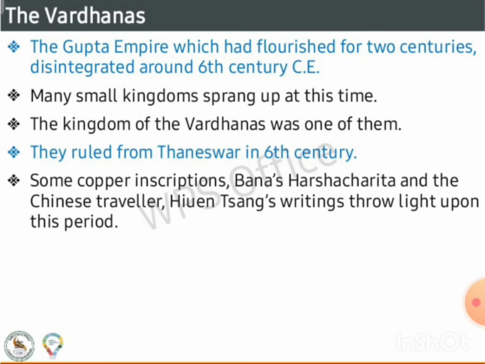The Vardhanas. The Gupta Empire, which had flourished for two centuries, disintegrated around the 6th century CE. Many small kingdoms sprang up at that time. The kingdom of the Vardhanas was one of them. They ruled from Thanesar in the 6th century. Some copper inscriptions, Bana's Harshacharita, and the travel accounts of the Chinese traveler Hiuen Tsang throw light upon this period.